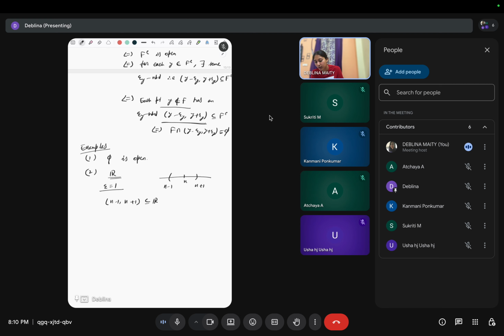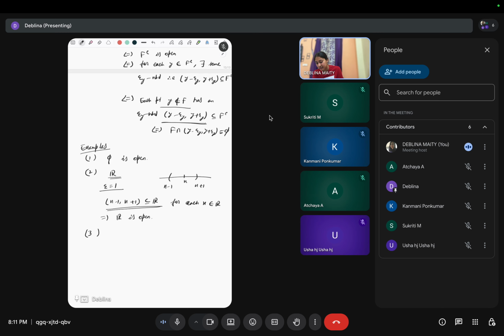So everything is contained in this R. So for each x belonging to R, we have found a neighborhood which is totally contained in the set R. So this means R is open, right?